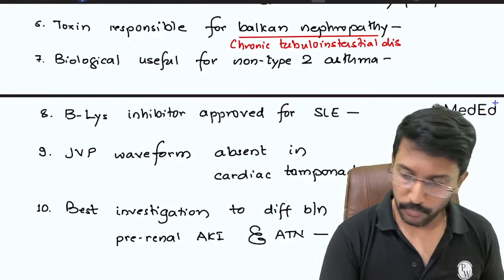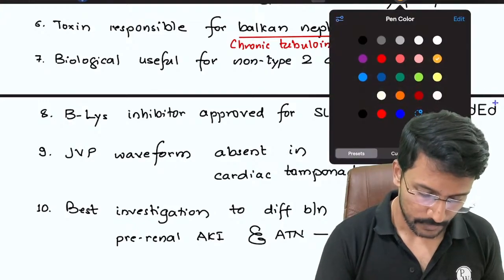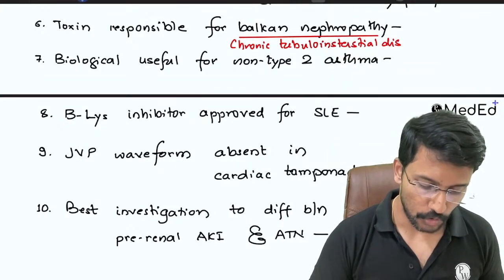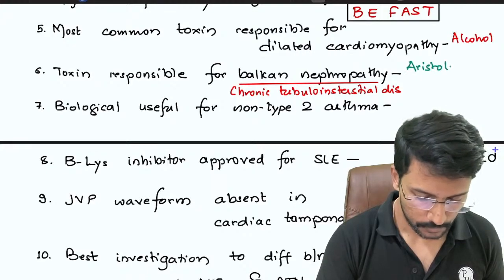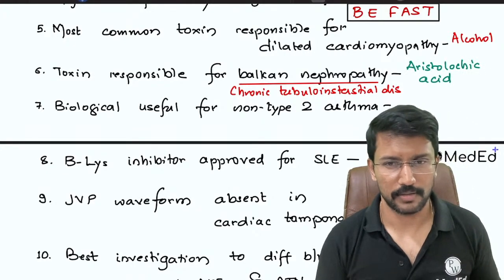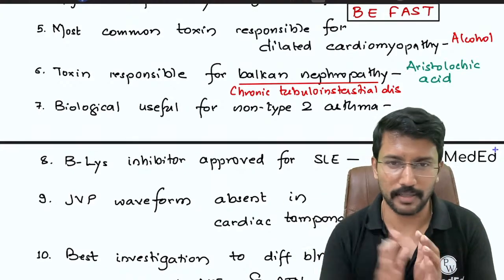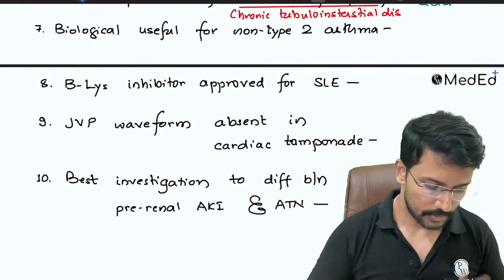The toxin, many of you may be familiar. No, it is not lead. The toxin is called aristolochic acid. Aristolochic acid. So just remember this point. They have asked it, so we are getting into it. More details are not required for us. Okay. Then one more question.